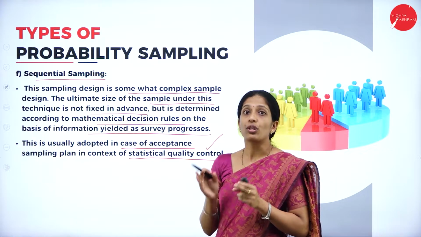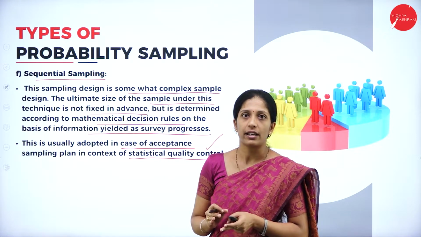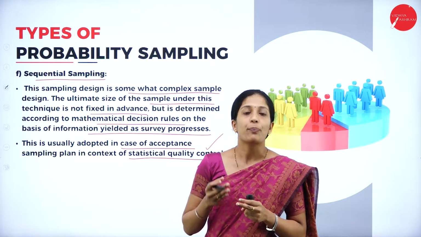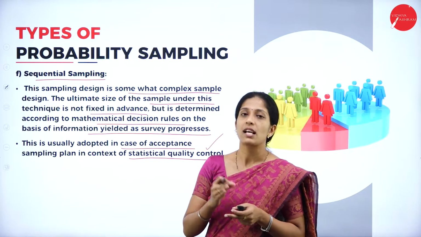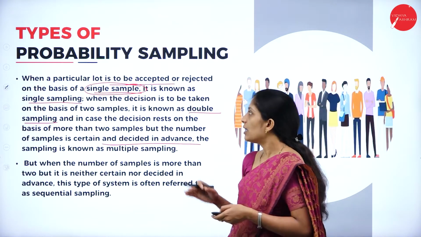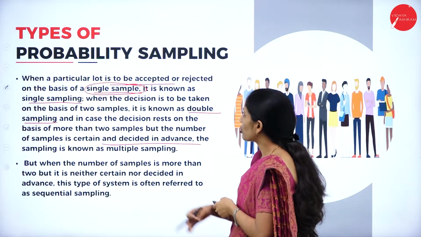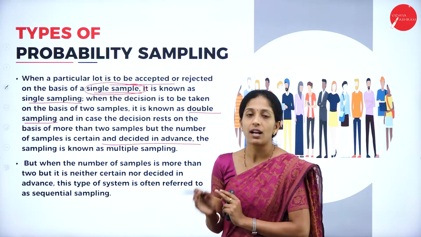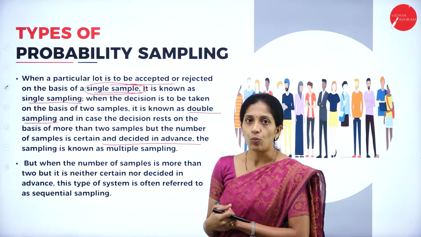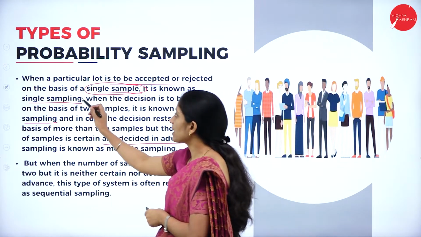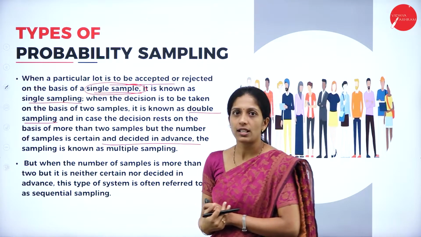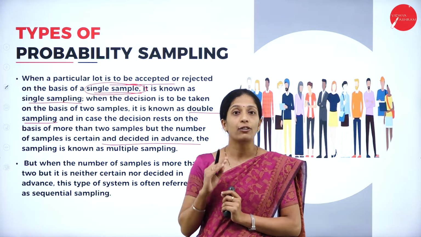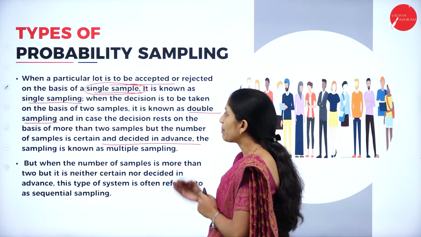As I told you, the sample size is not decided in advance. As and when the information progresses, they will decide the sample. If a particular lot is rejected or accepted by taking one sample, that is single sampling; when the decision is taken by taking two samples, it is called double sampling.